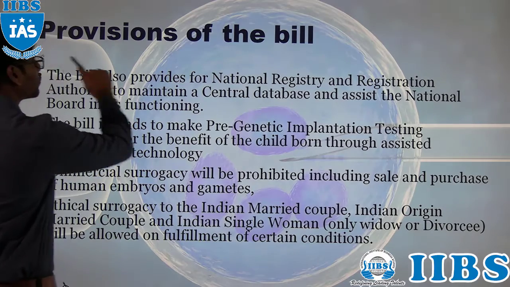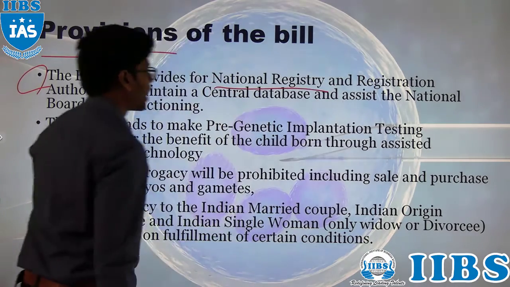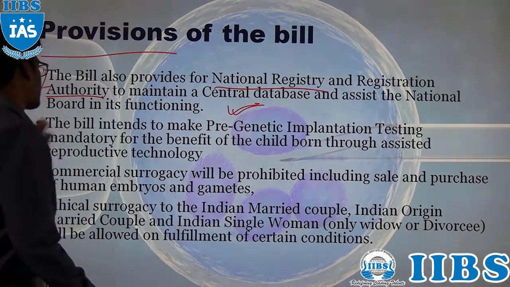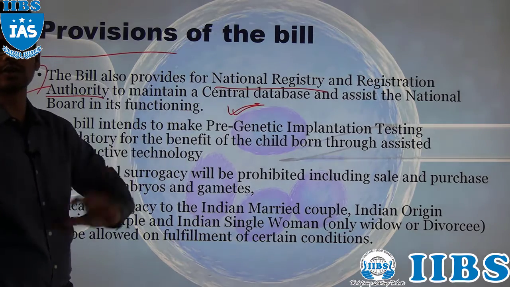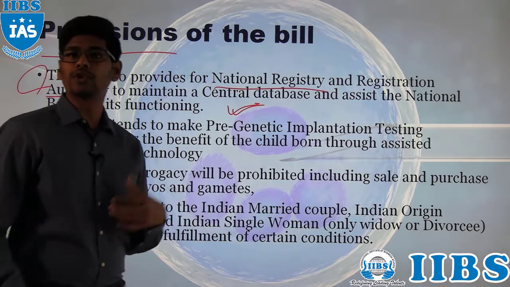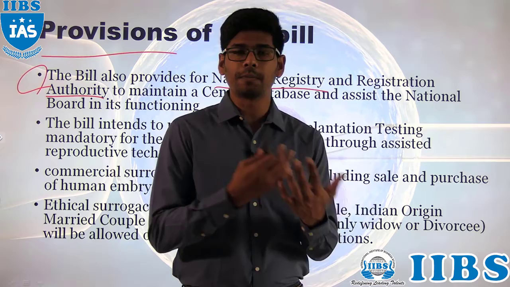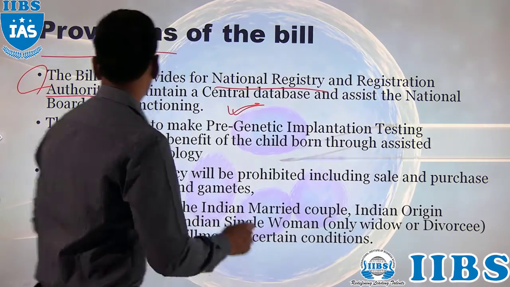The next provision: the bill also provides for the national registry and registration authority to maintain the central database and assist the national board in its functions. So we have to establish a national registry of those who are going for surrogacy. For that, a registry has to be maintained. If you do not maintain a registry, women can be exploited because there won't be any data on whether they have gone for surrogacy previously or not.